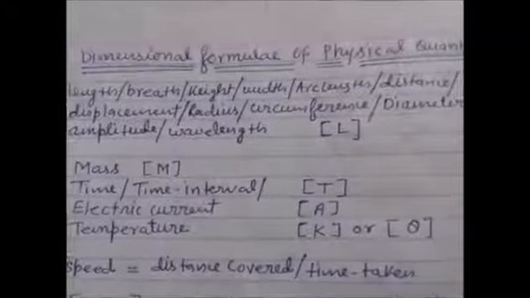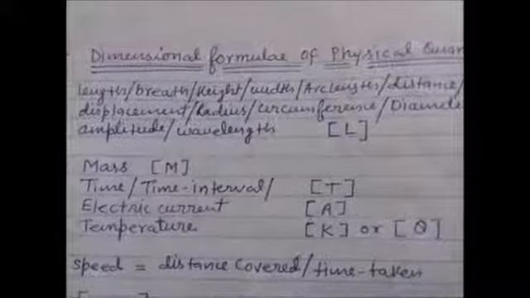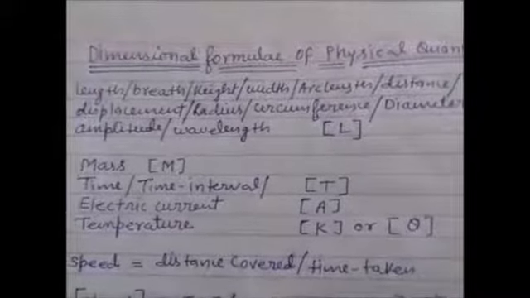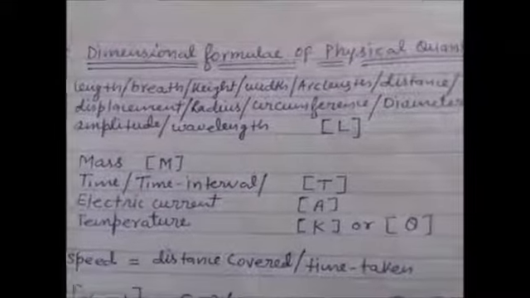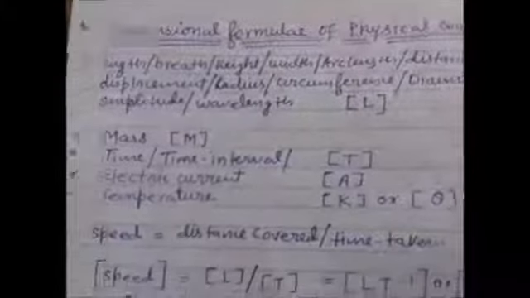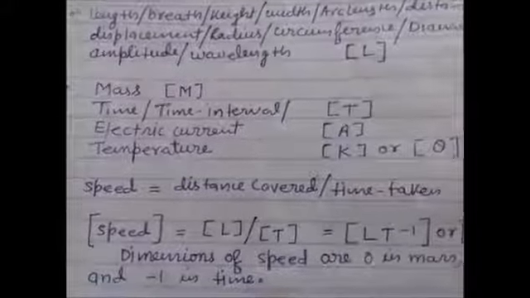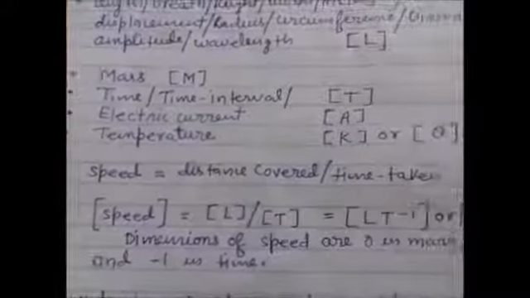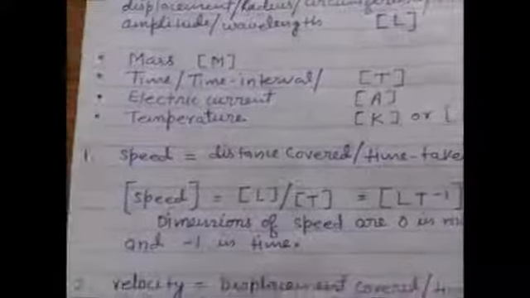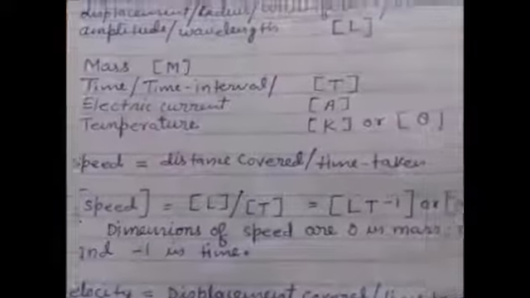The dimension formula for that is capital L with square bracket. Dimension formula is always written in capital letters under square bracket. Okay. Mass is capital M with square bracket. Time interval is capital T with square bracket. Electric current is capital A with square bracket. Temperature is capital K or theta with square bracket.